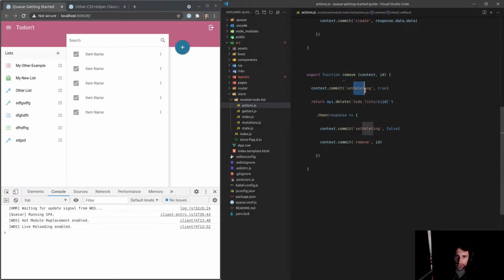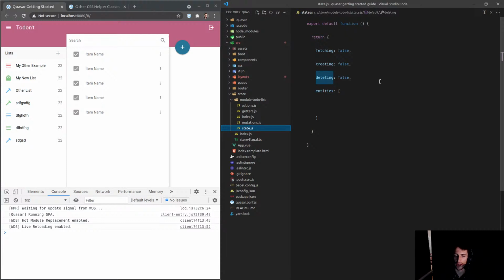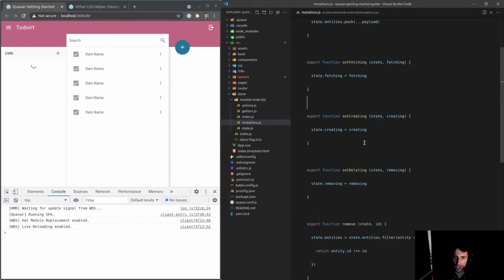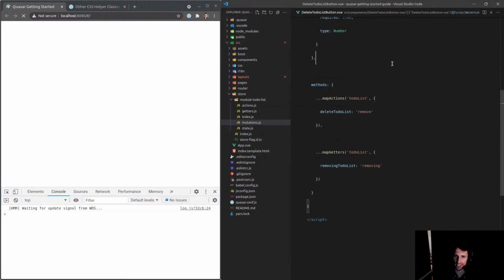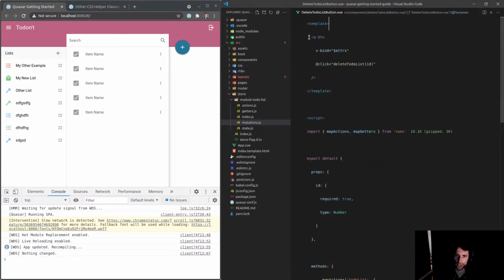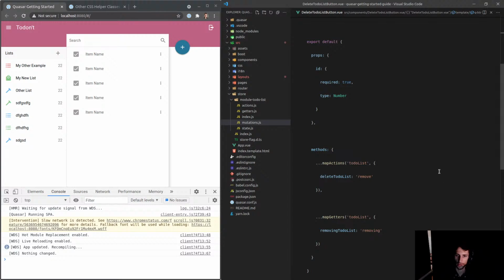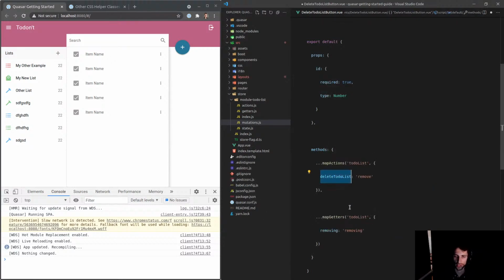We've got remove there, set deleting. So let's say set removing. And then on state, yeah, removing. There we go. Now in our mutation, we've got set removing there as well. Set removing. I think that's everything I need to do. All right, so let's jump back in here. And I can probably just say removing there because it's pretty obvious what that means.